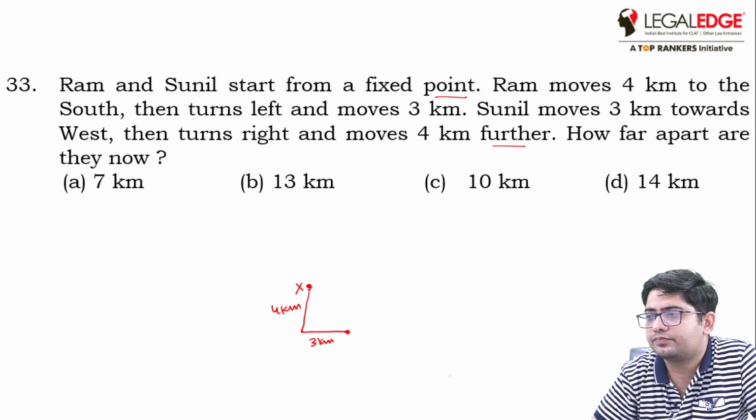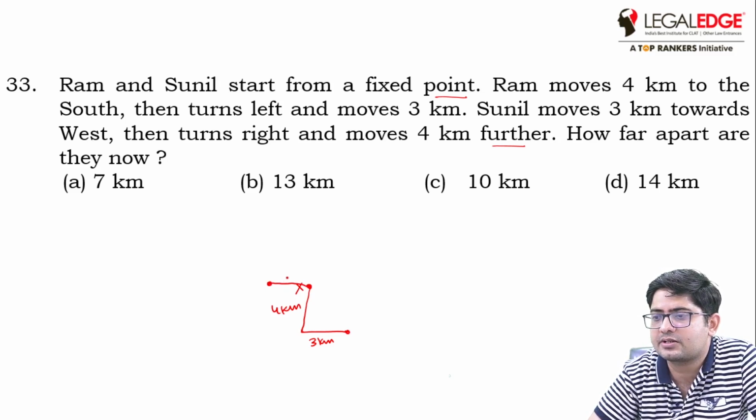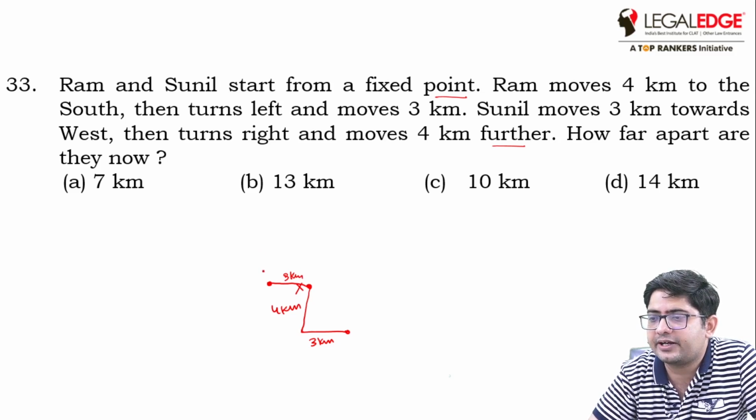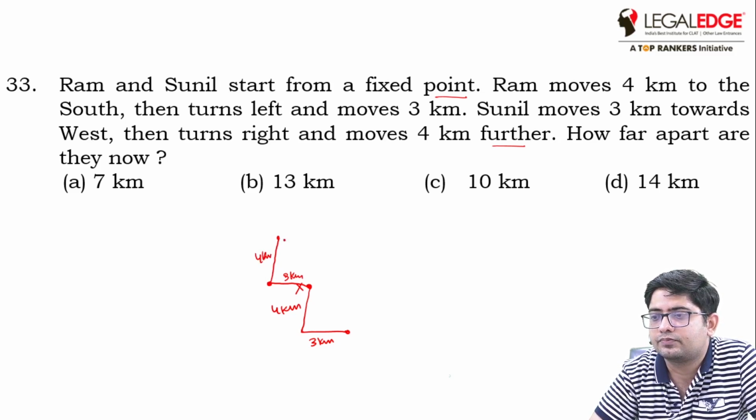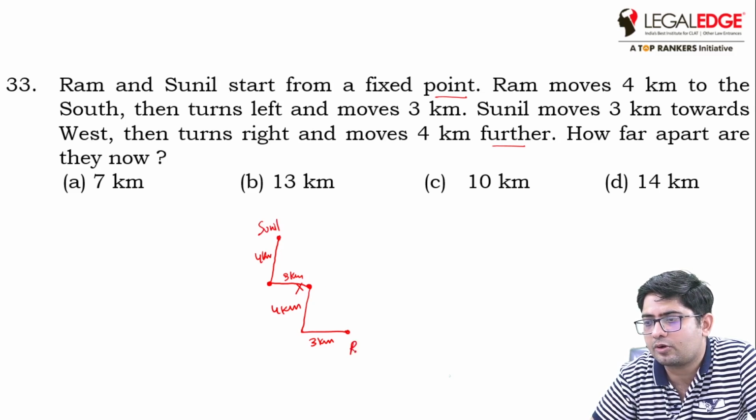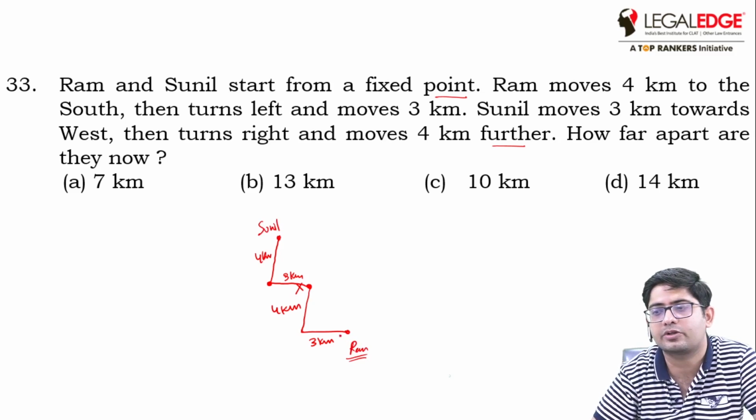Sunil moves 3 kilometers towards west. This is 3 kilometers. And then he turns right and moves 4 kilometers further. So this is the final position of Sunil, and this was the final position of Ram.